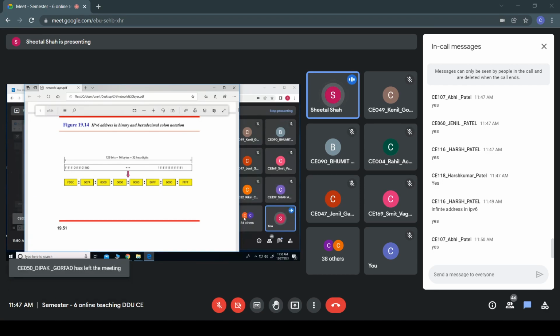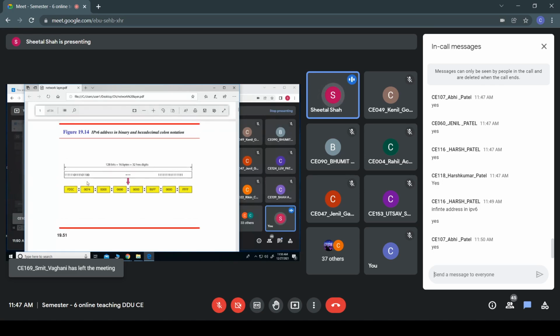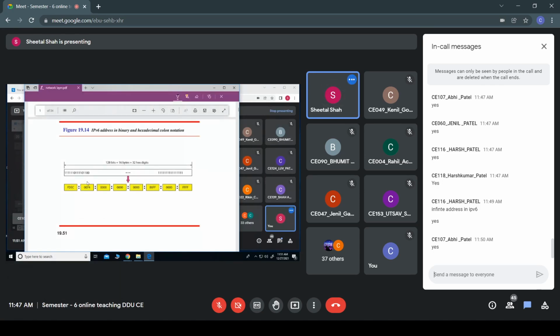Whereas in case of IPv6, it uses hexadecimal notation. So a 16-bit chunk is used, and its corresponding hex notation is used. And between two 16 bits there is a colon sign. As in IPv4 we use the dot, here it uses this colon notation between two 16 bits.